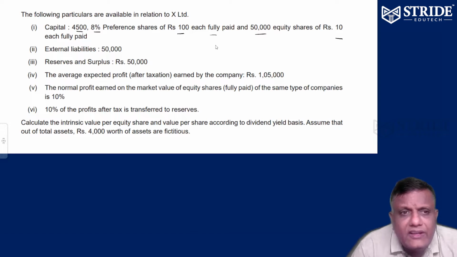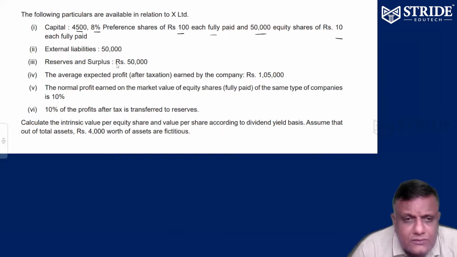50,000 equity shares of 10 each. So 5 lakhs equity share capital. 4.5 lakhs preference capital, 5 lakhs equity capital. The external liability for this company is 50,000. They have reserves and surplus of 50,000. So preference shares, equity shares, reserves and surplus make the shareholders' funds. External liability, some long-term liability, bank loan, something, 50,000.